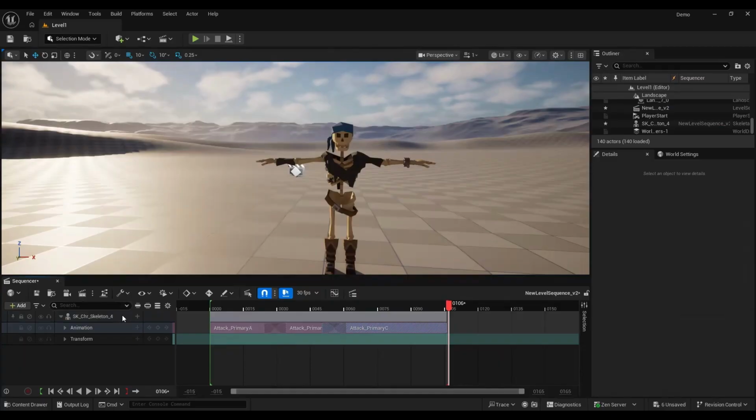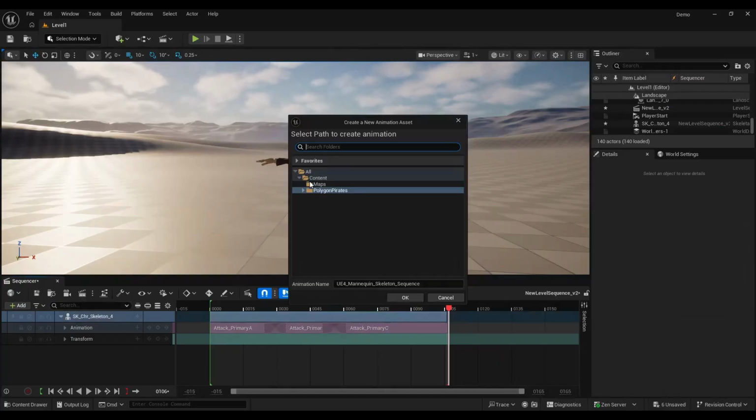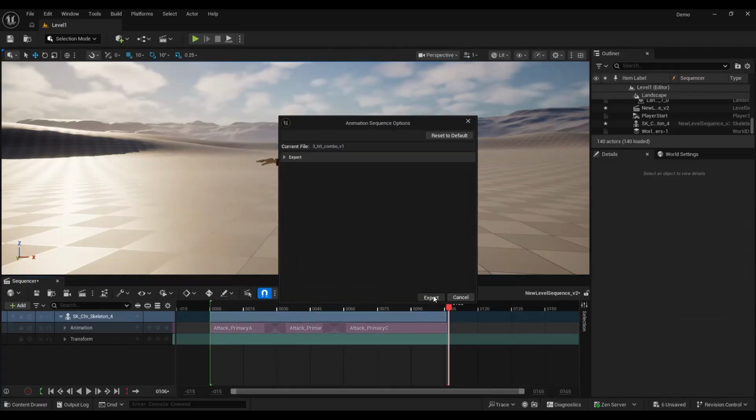So I'll right click, go to bake animation sequence, and we can go and choose the folder where you want it to be baked, but I'll just call this 3 hit combo version 1. It's going to save in this folder here. Press OK. Export. And then we need to find which part it's saved.